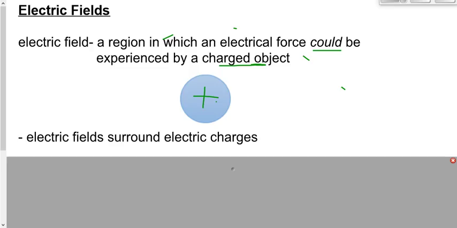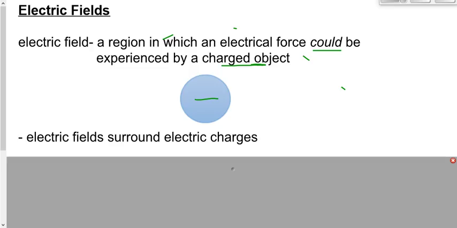Now, of course, because it's a region in which you could experience an electric force, fields are going to surround electric charges. We have a positive charge right there. There's an electric field that surrounds that positive charge. If we switch that to a negative charge, the electric field would look a little bit different, but there would still be an electric field surrounding that negative charge, because you could still experience a force if we put a charged object there to experience it.